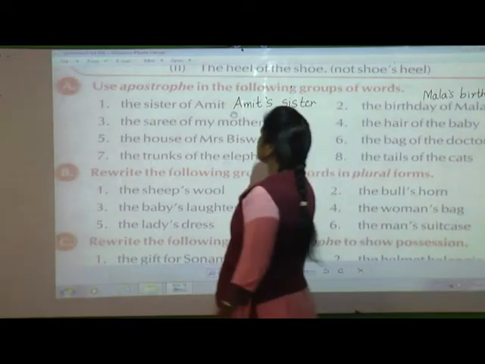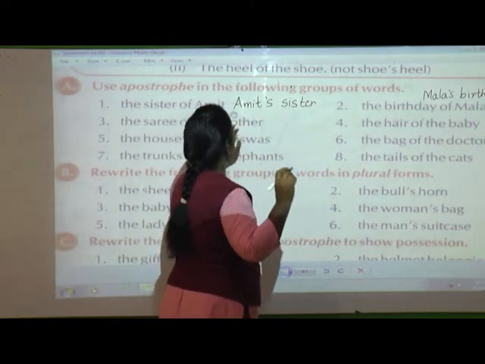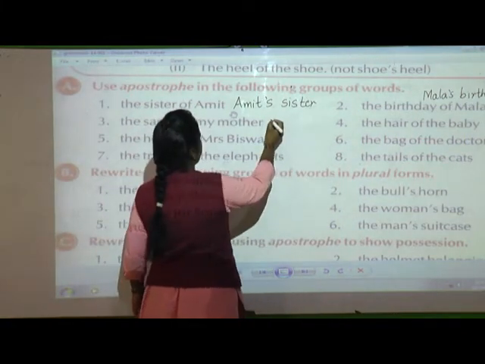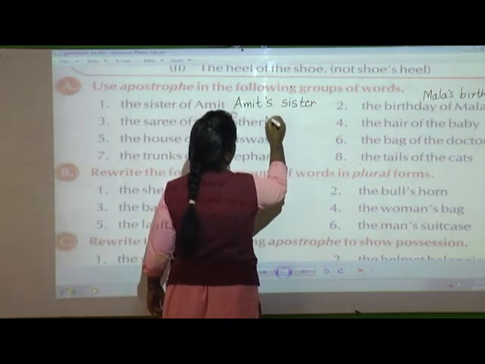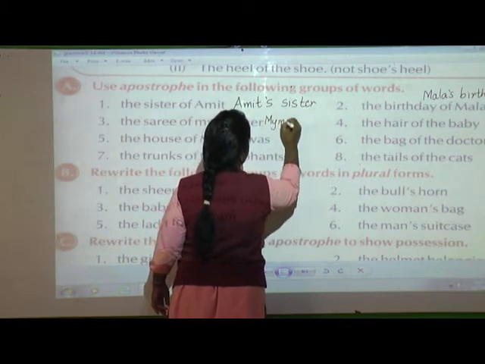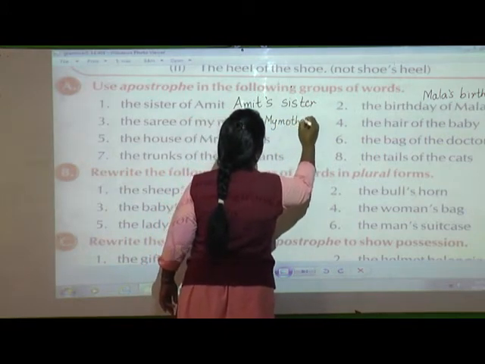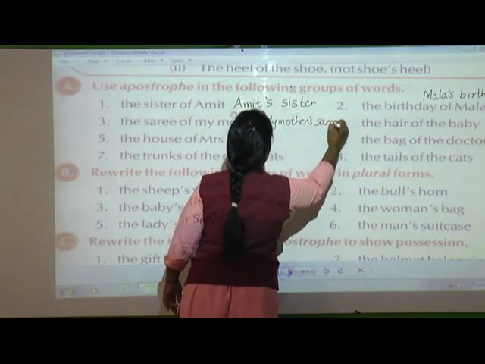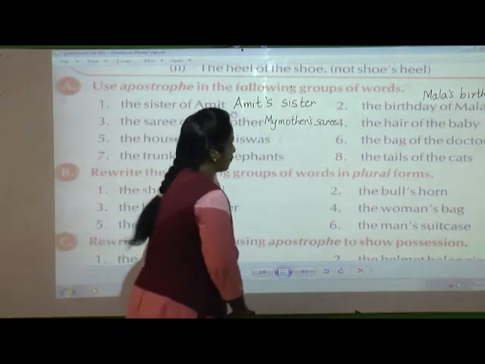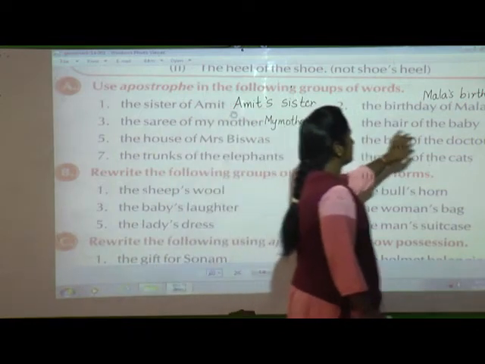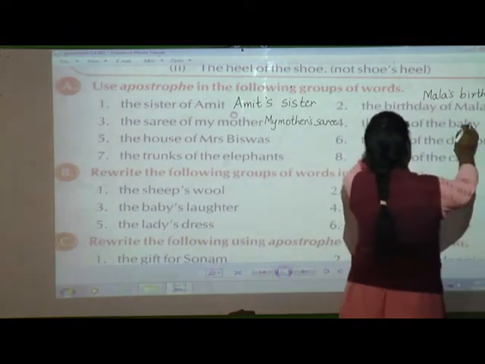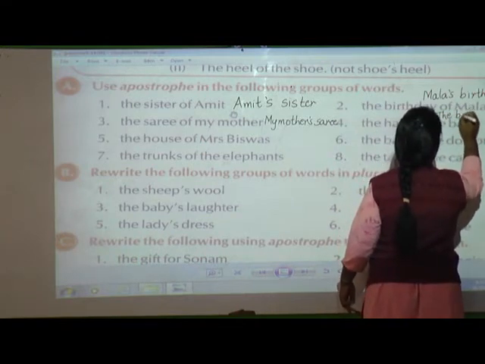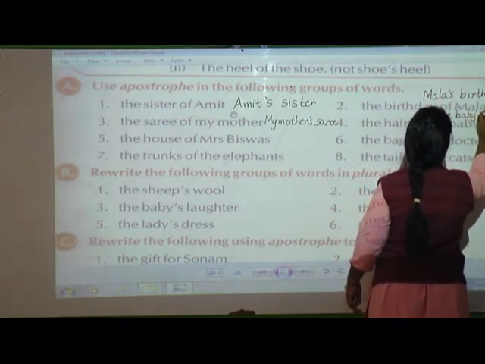Third one, the sari of my mother. Here also we are talking about only a singular noun, so how are you going to write? My mother's sari. Next, the hair of the baby. Fourth one, the hair of the baby. We are talking about only one baby. The baby's hair.